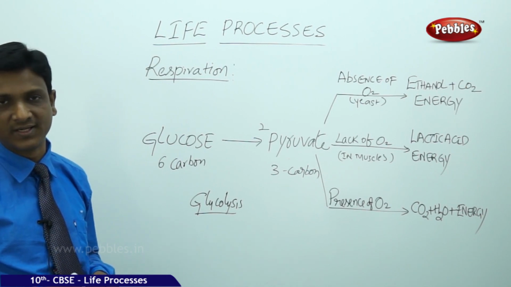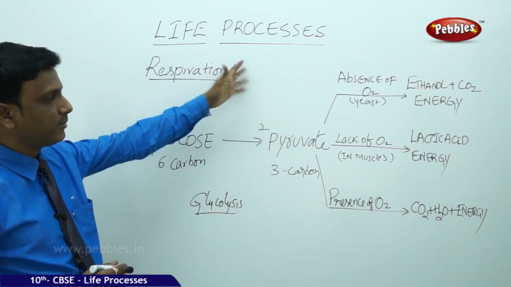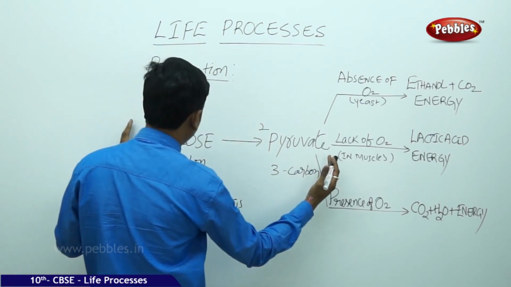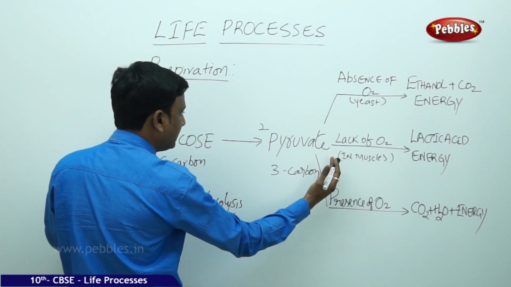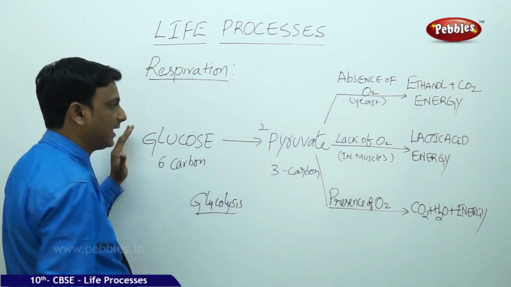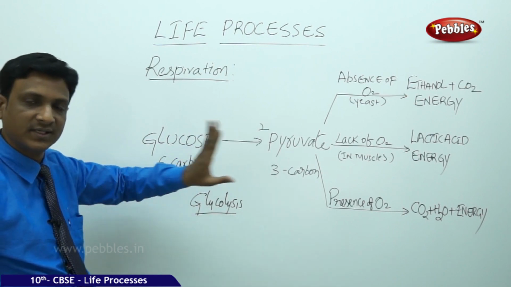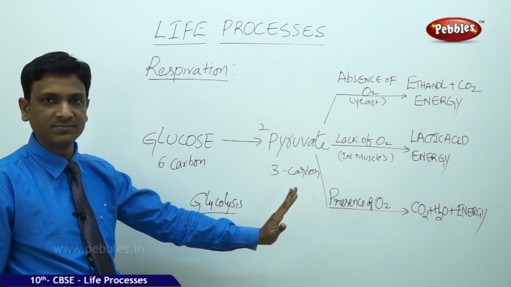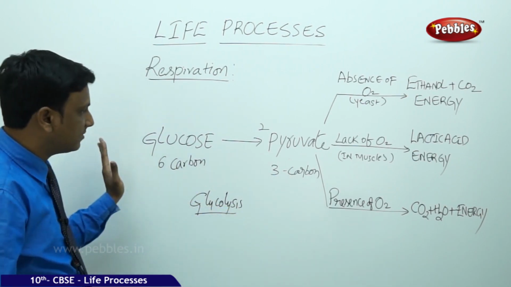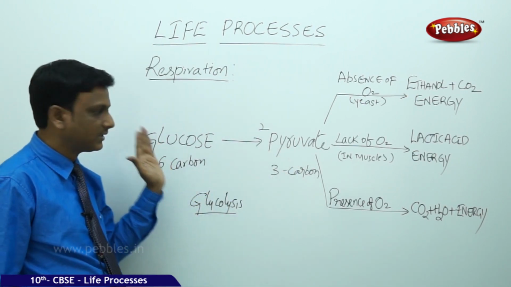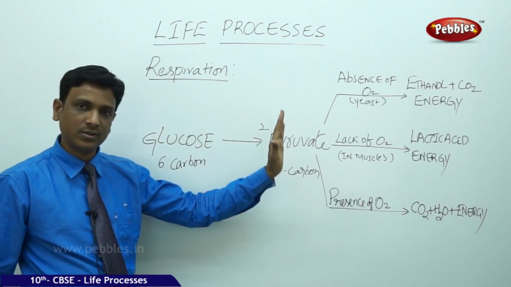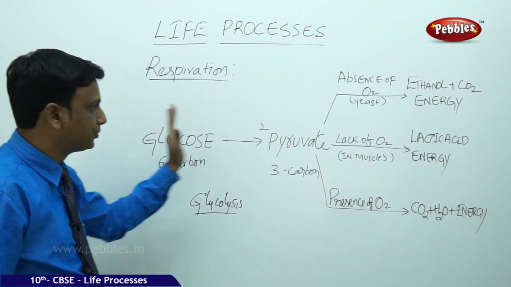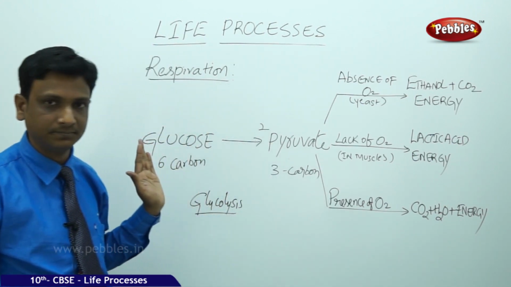Those are anaerobic organisms. So whether it is anaerobic respiration or aerobic respiration, the first part of the respiration, conversion of glucose to pyruvate, is carried out in the cytoplasm of the cell and in absence of oxygen. Oxygen is not required for this step. Both for aerobic organisms as well as anaerobic organisms, this conversion is common. What is that? Glucose is converted to pyruvate. 1 molecule of 6-carbon glucose is converted to 2 molecules of 3-carbon pyruvic acid.